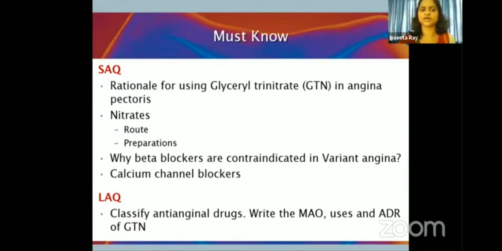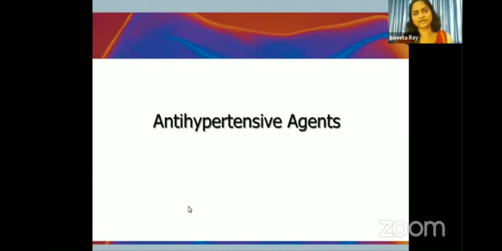Now coming to the must-know questions under this topic: rationale for using GTN in angina pectoris, nitrates, routes and preparations which we have discussed, why beta blockers are contraindicated in variant angina, calcium channel blockers short note, and LAQ, classify anti-anginal drugs, write mechanism, uses and ADR of GTN. With this, we now move on to the second topic under cardiovascular system, that is antihypertensive drugs.